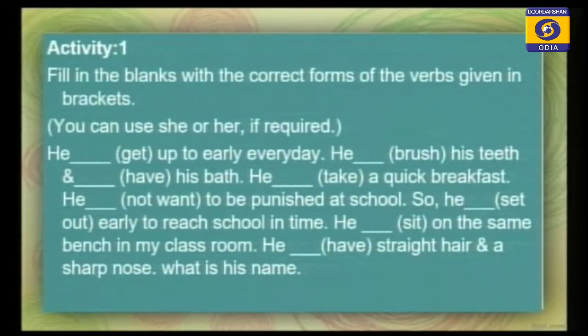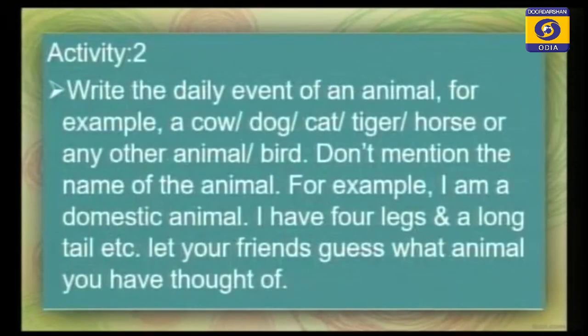Write the daily activity of an animal, for example, a cow, dog, cat, tiger, horse, or any other animal. But don't mention the name of the animal. For example, I am a domestic animal. I have 4 legs and a long tail, etc. And let your friends guess what animal you have thought of.